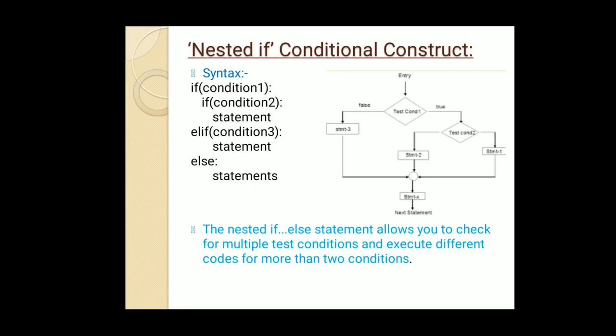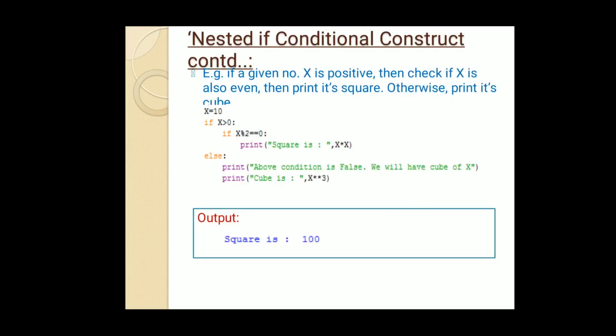So it is a flow chart showing how we can give one if in another if, or how we can declare a nested if. Nested if else statements allow you to check multiple test conditions and execute different code for more than two conditions. Let us see an example.